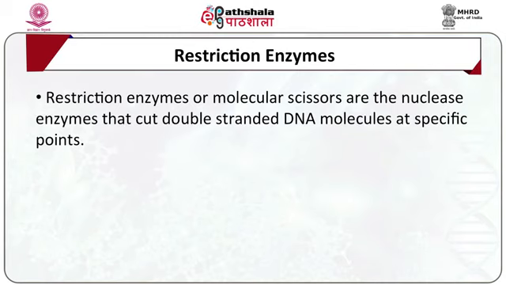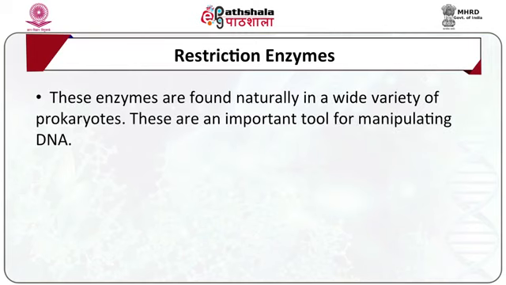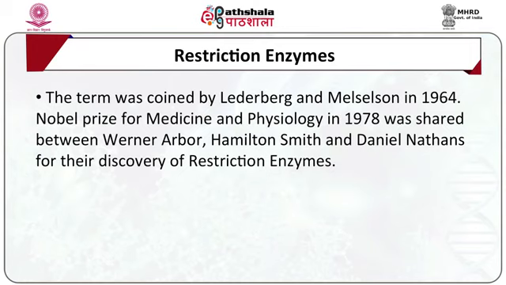Let's talk about restriction enzymes. Restriction enzymes, or molecular scissors, are nuclease enzymes that cut double-stranded DNA molecules at specific points. These enzymes are found naturally in a wide variety of prokaryotes. These are an important tool for manipulating DNA. The term was coined by Lederberg and Meselson in 1964. The Nobel Prize in Physiology or Medicine in 1978 was shared between Werner Arber, Hamilton Smith and Daniel Nathans for their